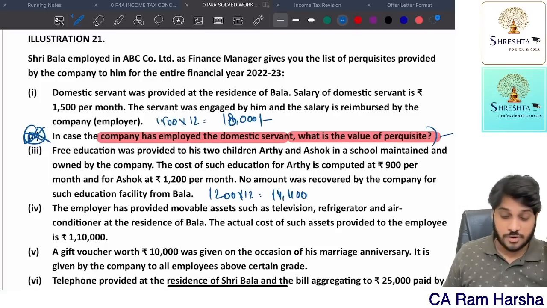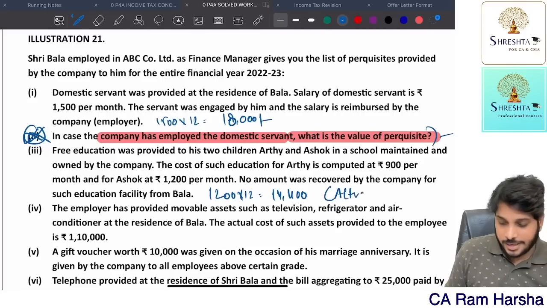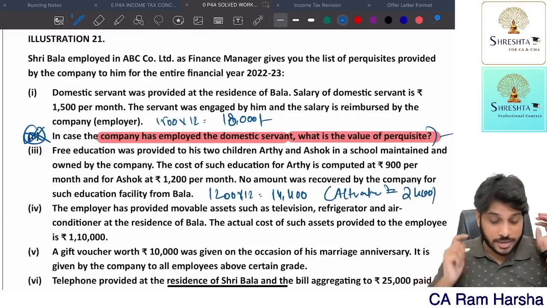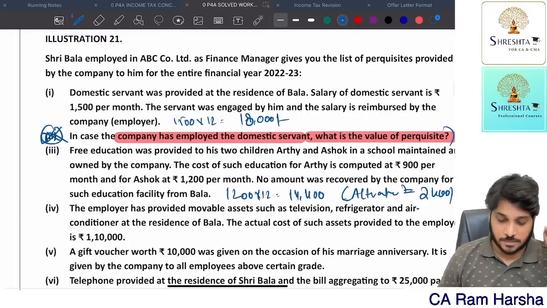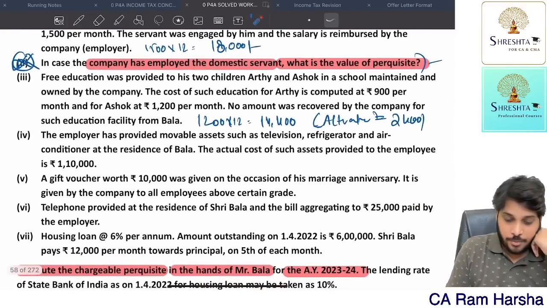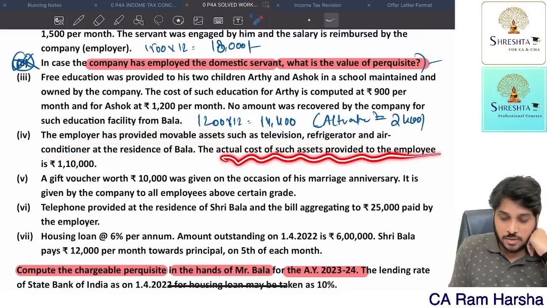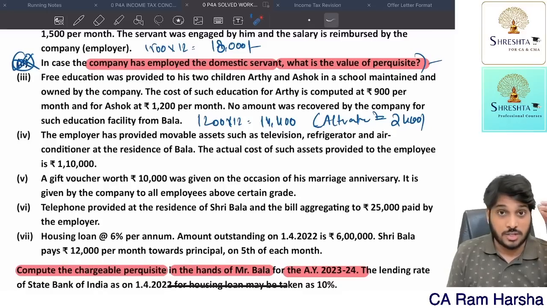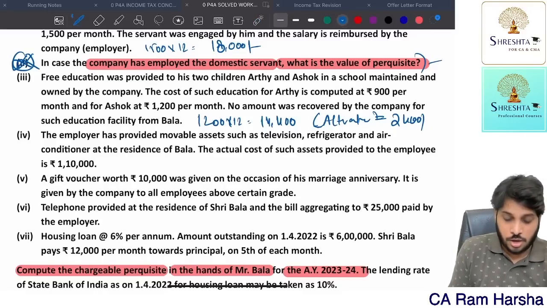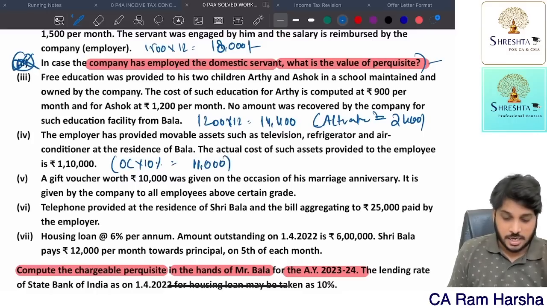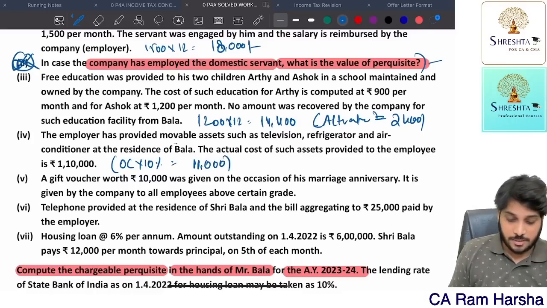Yeah, 14,400. Alternatively, only 2,400 is taxable. Up to 1,000 you can give exemption, 200 you can tax. That's the alternative answer. Now, the employer has provided movable assets such as television, refrigerator, AC at the residence of Bala. The actual cost of these assets to the employer, what is the original cost? 1,10,000. So what is the perquisite value? Original cost into 10% is equal to 11,000 we will get. Yes or no for this using. Remember, this is only provided for usage.